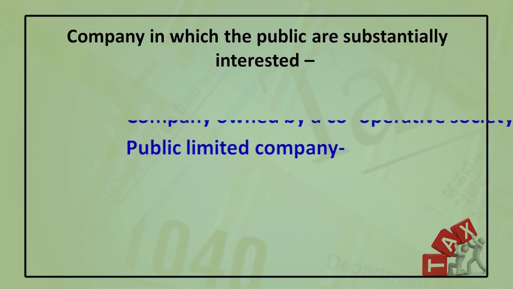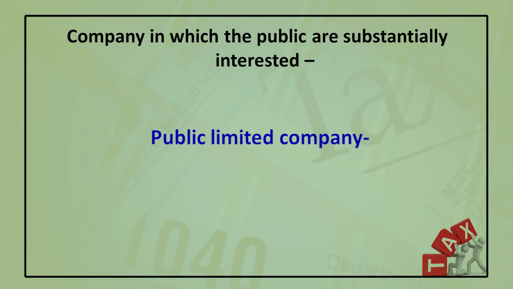Another category is public limited company, which is not a private company. So, the public company, that is, which is not a private company as defined under the Companies Act 1956, if it fulfills 2 conditions, may also be treated as the company in which public are substantially interested. What are the 2 conditions? Number 1, the equity shares are listed in a recognized stock exchange in India as on the last day of the previous year.